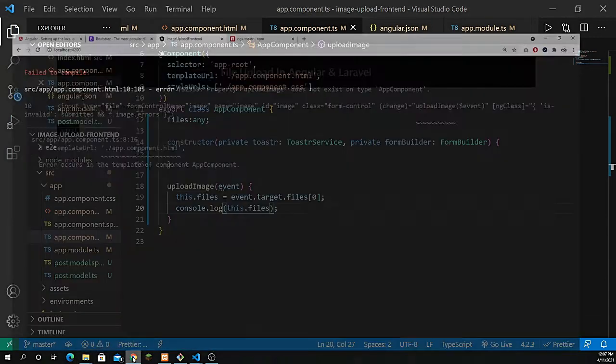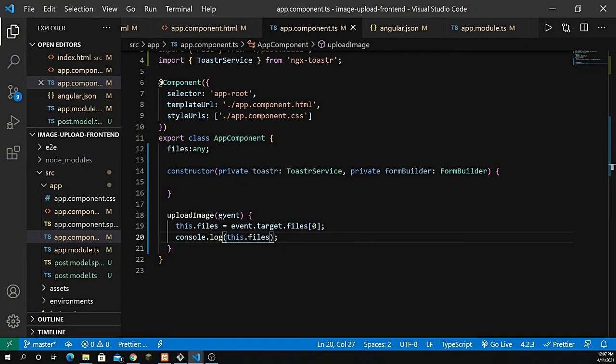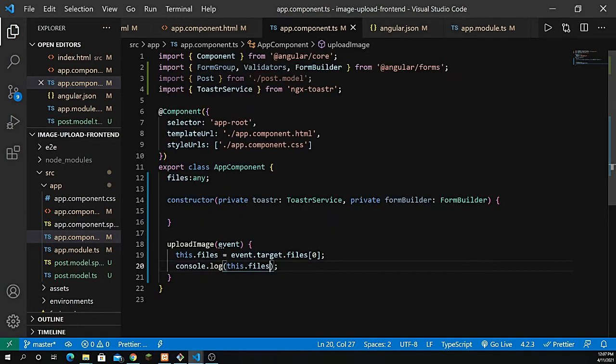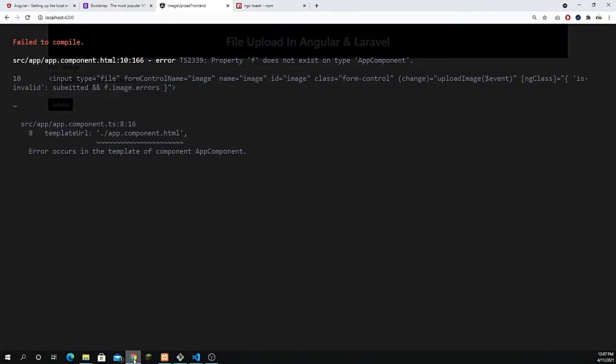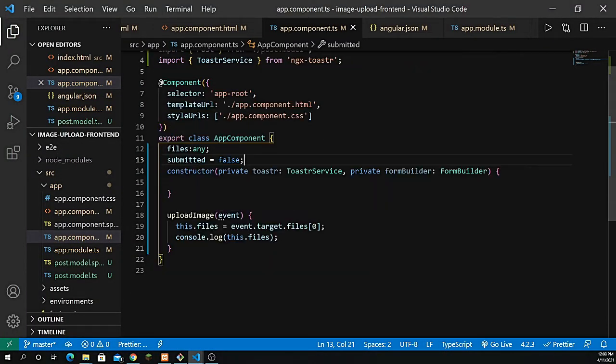If I save it, it says that the property submitted does not exist on type AppComponent. All right, so let's first define the submitted here. By default I just give it the submitted to be equal to false. Let's check this out again, and it says now property f is not defined, right? So we have to set a get function. I need to define that right underneath.